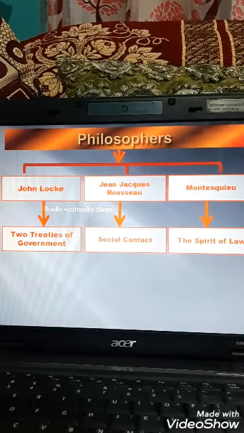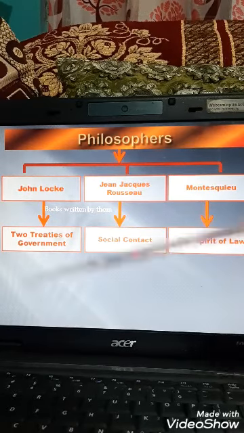Why was this idea given? Because the power must be equally divided between them, so that there will be a balance and the country will run peacefully. This model of government was used and enforced in the United States of America after the 13 colonies declared their independence from Britain.